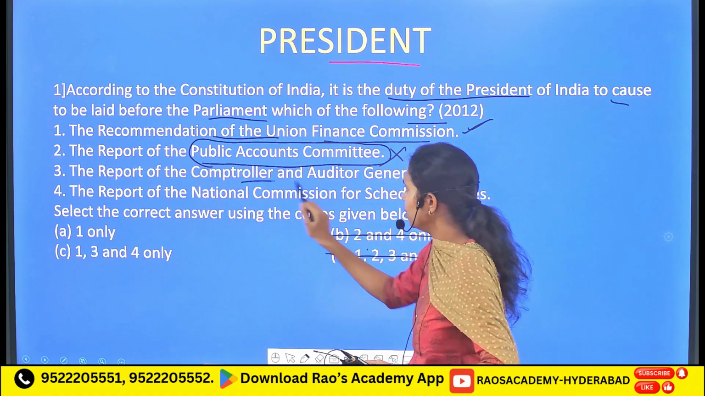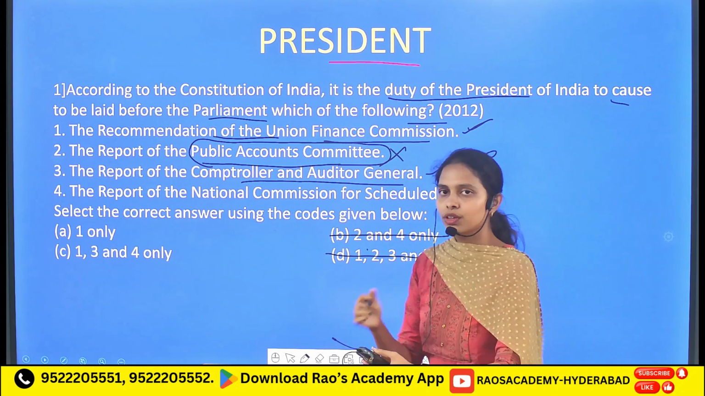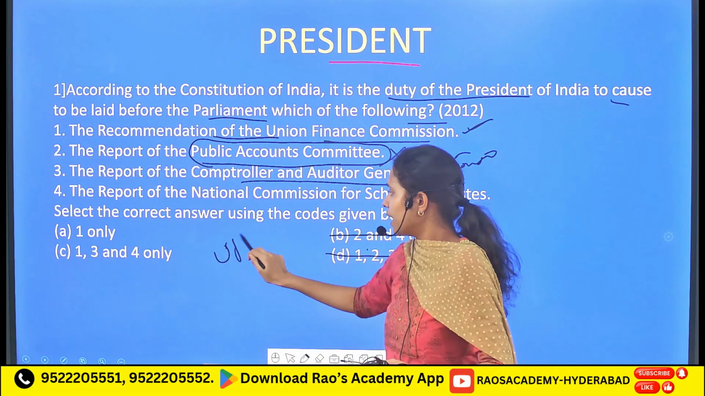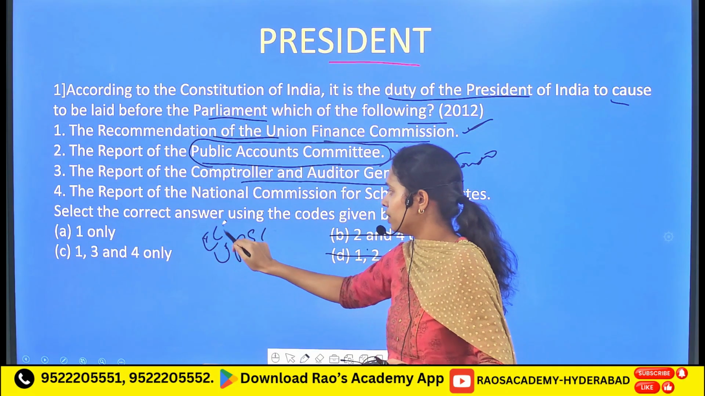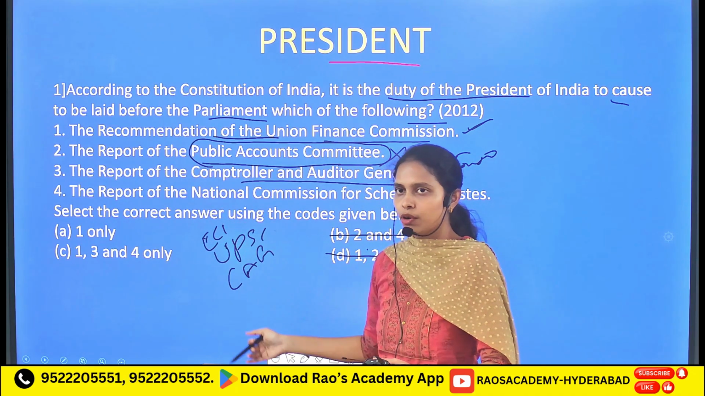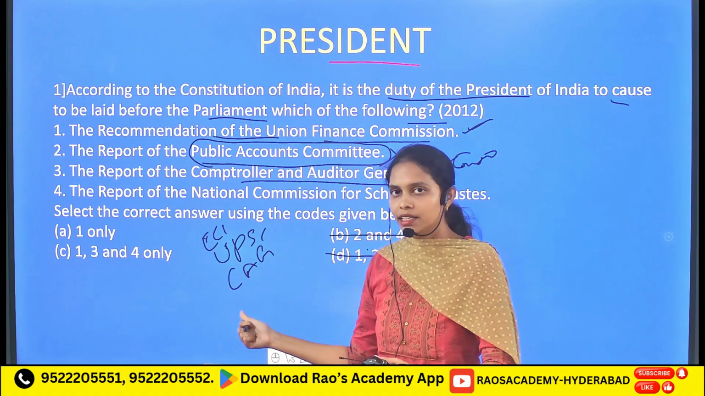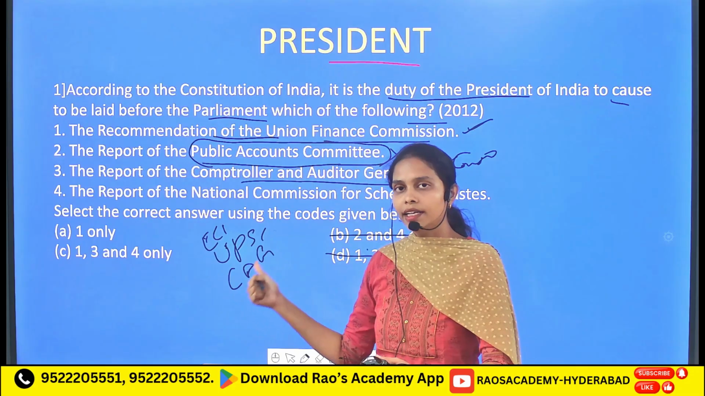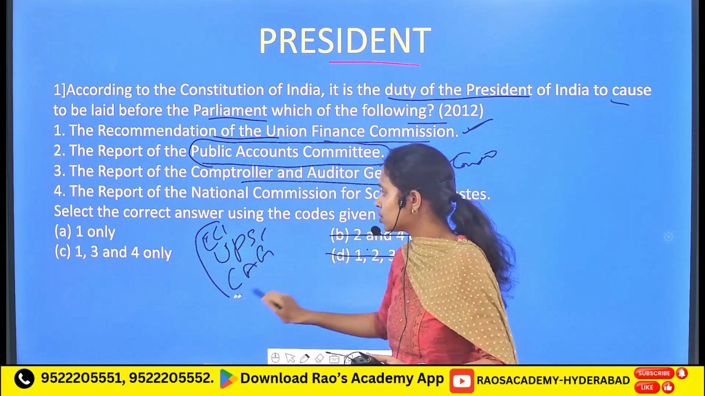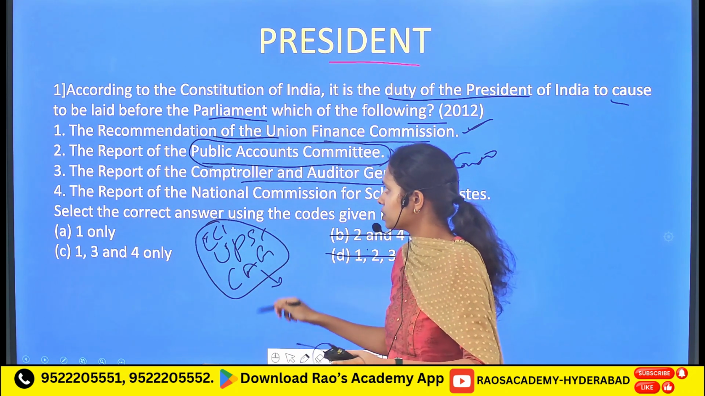Followed by the report of the Comptroller and Auditor General. It is again a constitutional body. So the main theme is there are different kinds of constitutional bodies like UPSC, Election Commission of India, CAG, that is the Comptroller and Auditor General of India. All these constitutional bodies will make reports and submit these reports to the President of India, and then the President of India will lay these reports in front of the Parliament. It is not that these constitutional bodies are going to directly give their reports to Parliament.